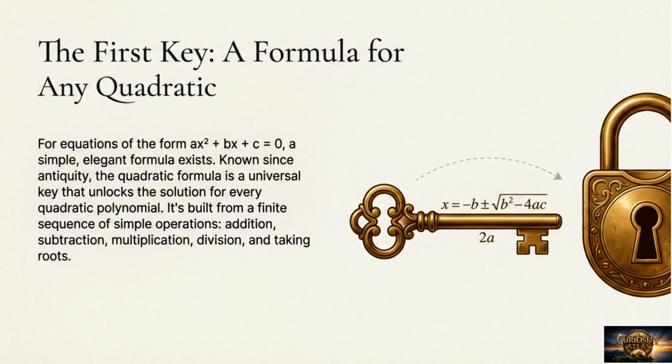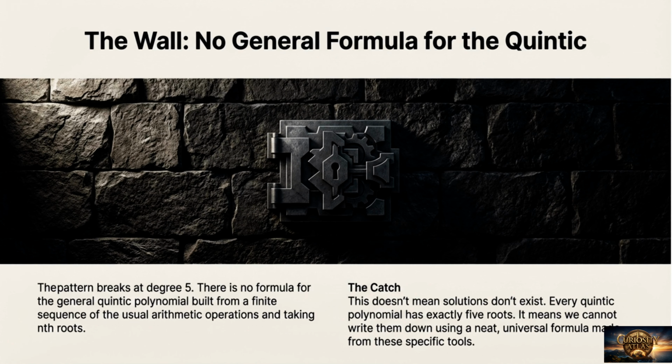Mathematicians sought to extend this success to higher-degree polynomials. Formulas for cubic and quartic polynomials were eventually discovered, though they were vastly more complex. The quest seemed to be on the right track. However, the pattern breaks at degree 5. There is no general formula for the quintic polynomial built from the usual arithmetic operations and taking nth roots. Every quintic polynomial has 5 roots, but we cannot write them down using a neat, universal formula.